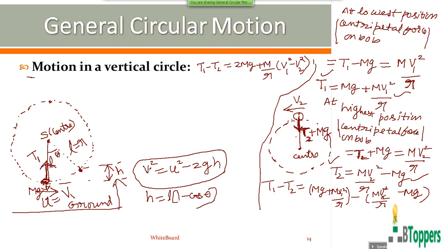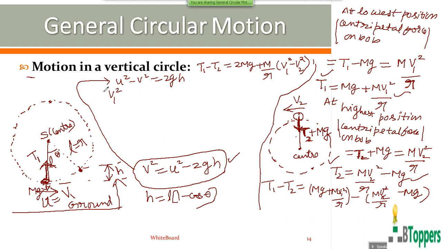Now we can find the relation between the two velocities v1 and v2 from this equation, which is obtained from conservation of mechanical energy. That means here, in place of u, you can write u square minus v square equal to 2gh. u is the magnitude of initial velocity at the lowest position, denoted by v1 in the earlier discussion.